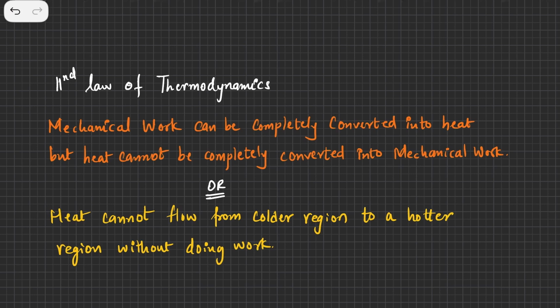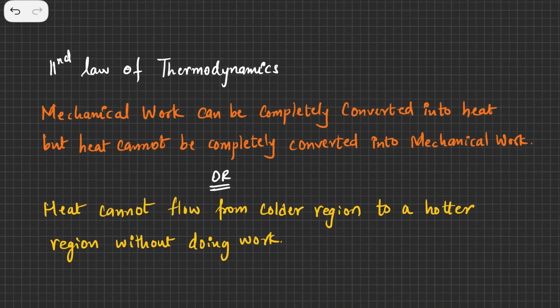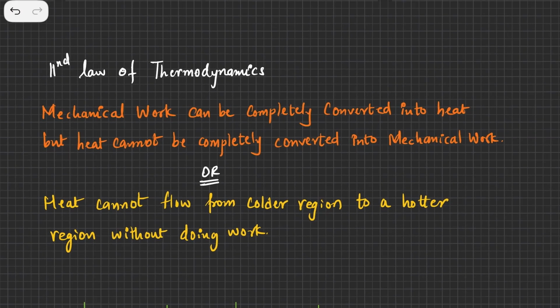So as you can see on the screen, there are two definitions which I have written for the second law of thermodynamics. The first statement says that mechanical work can be completely converted to heat, but heat cannot be completely converted into mechanical work, not the other way around. So work can be converted into heat completely, but heat cannot be completely converted into mechanical work. A part of that can be converted into mechanical work, but not all. This is one of the statements.